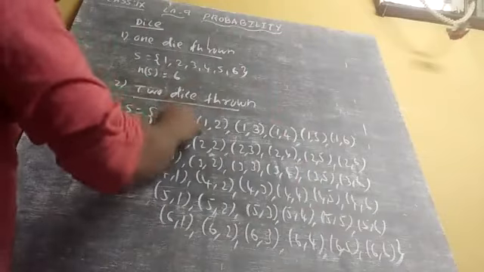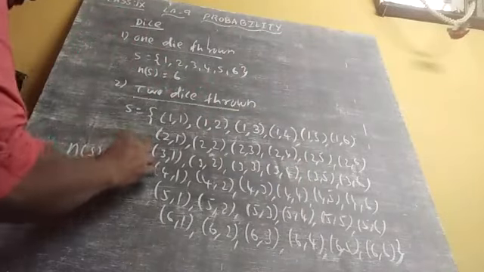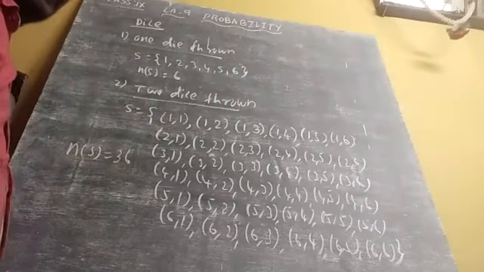Totally how much value is there? 1, 2, 3, 4, 5, 6. Totally n(S) value is 36. If we have two dice, we can say this format.